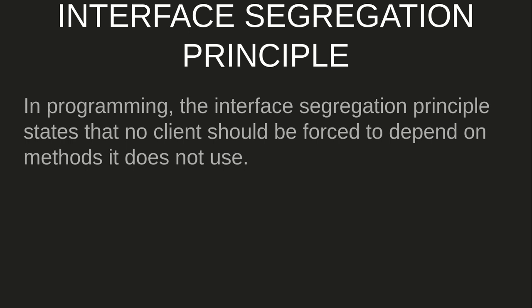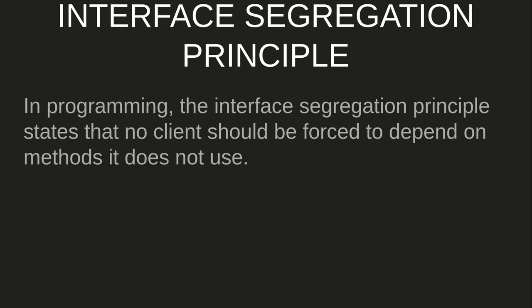In programming, the interface segregation principle states that no client, by client it means the classes which are implementing the interfaces, should be forced to depend on methods it does not use. It means that if you have interfaces which have lots of functionalities and lots of child classes implementing that interface, there will be cases where child classes are implementing some methods which are not relevant for them.